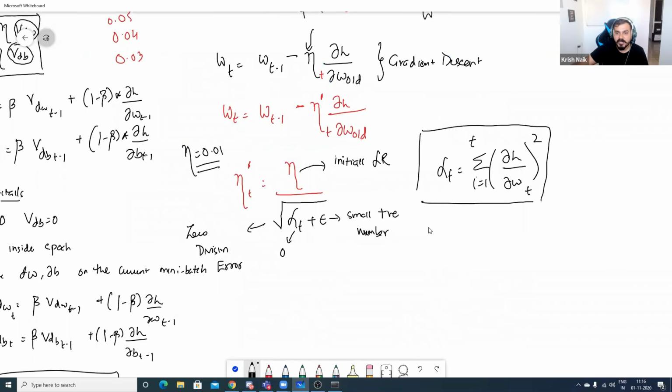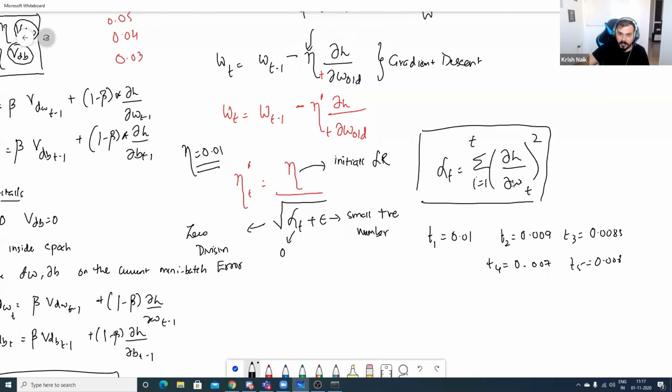So suppose that initially at t equal to 1, time step 1, I initialize it as 0.01. At t equal to 2, I should reduce this to 0.009. At t equal to 3, it should be like 0.0085. At t equal to 4, it should be 0.007. Like that, at t equal to 5, it should be 0.006. And that is what is happening.